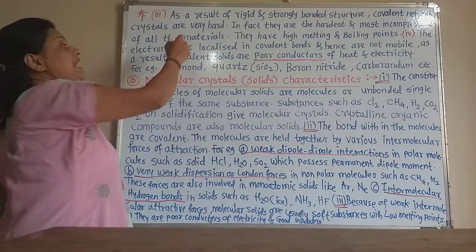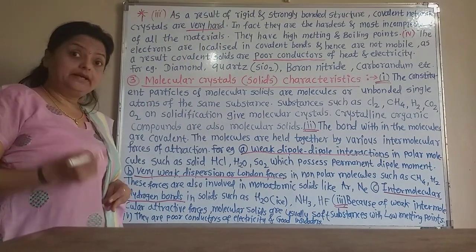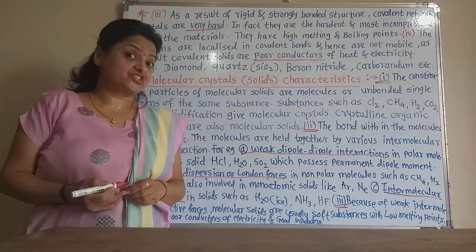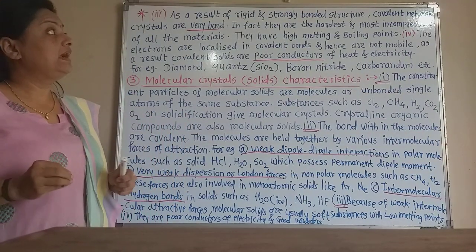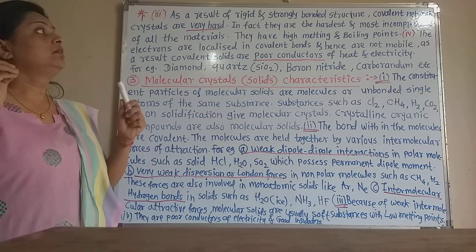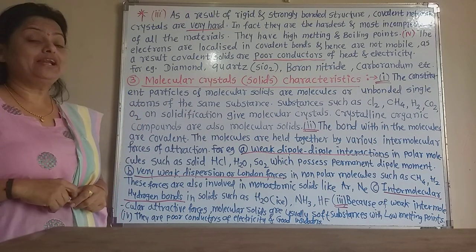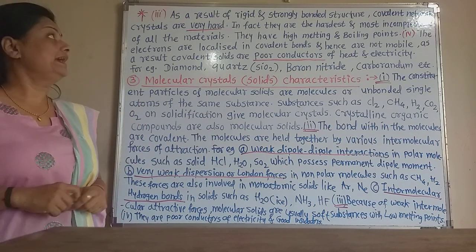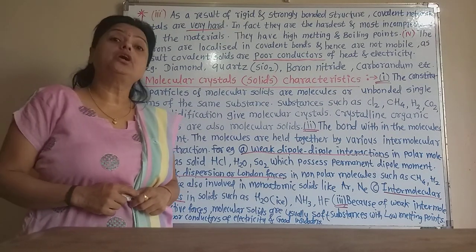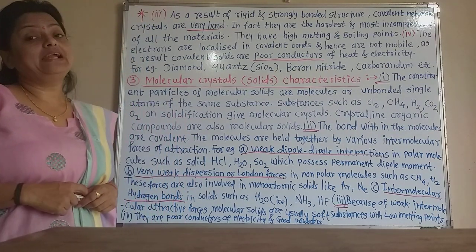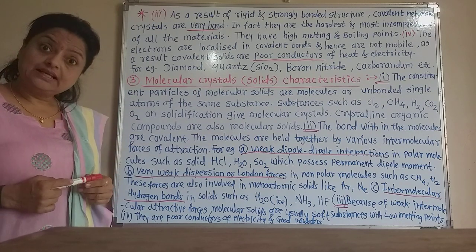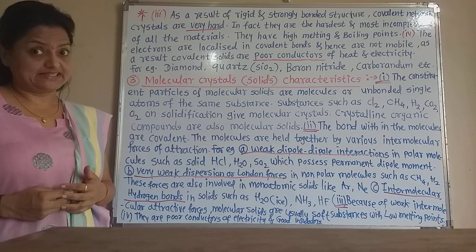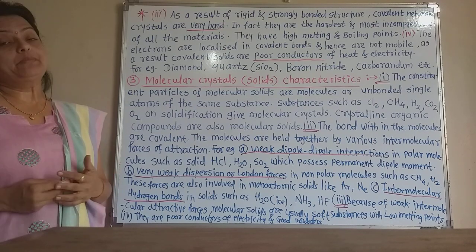Remember that, as in the diamond. Diamond can cut glass. So, due to the strongly bonded covalent bonds and rigid network structure, these covalent network solids are very hard. In fact, they are the hardest of all materials.